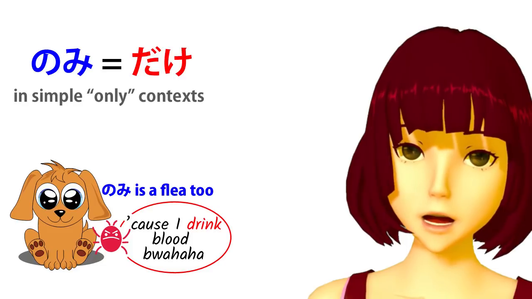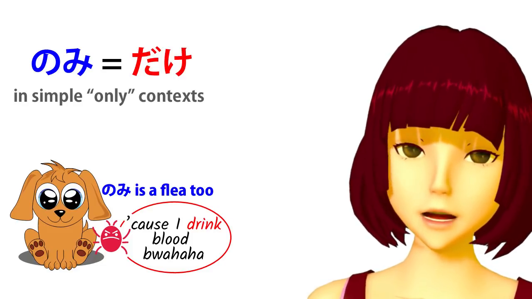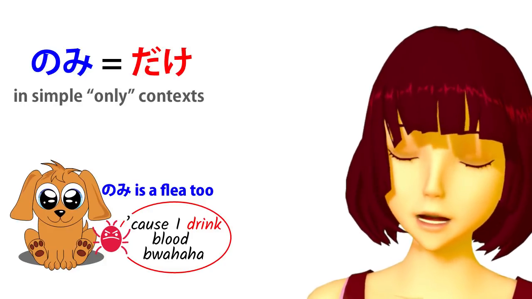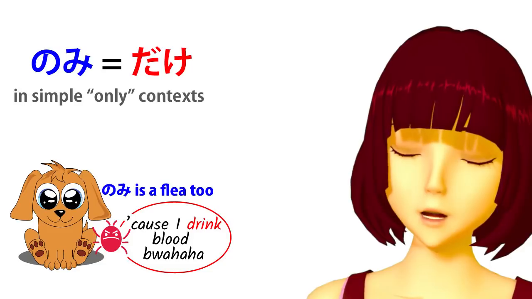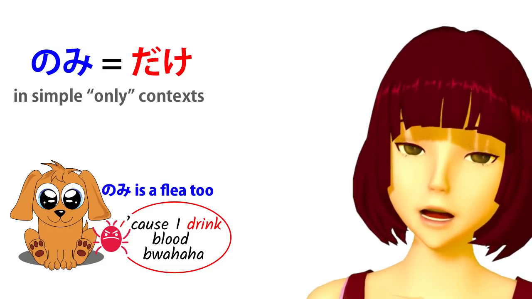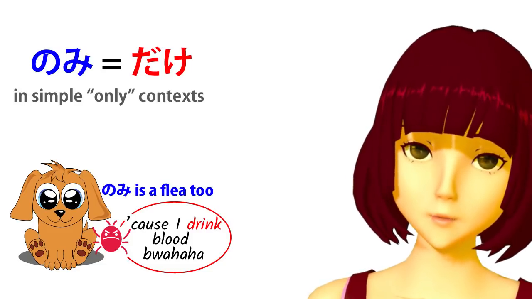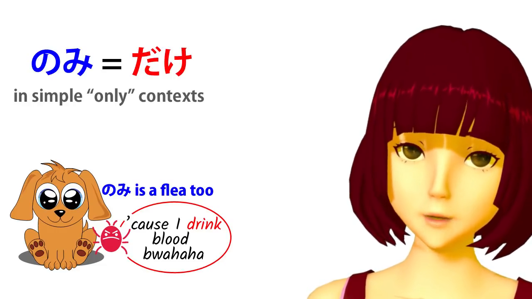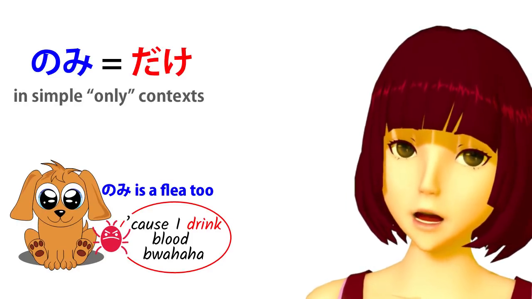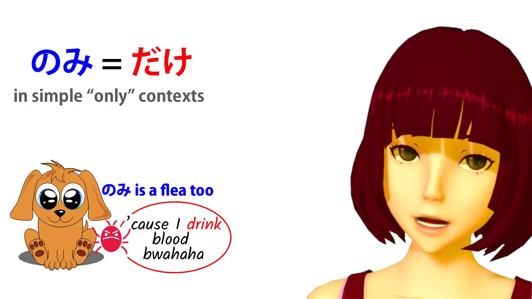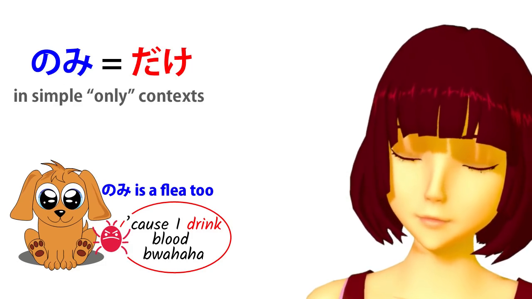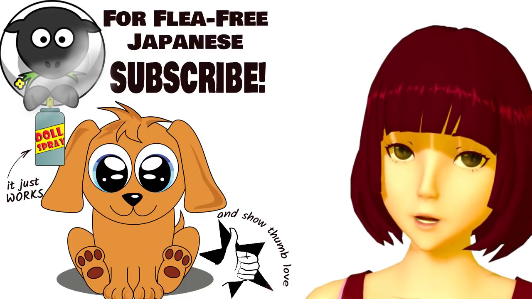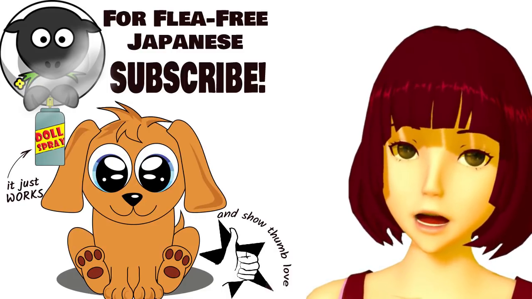Nomi is used in formal contexts. It's mostly used in writing, and unless you're trying to use very formal Japanese, you won't really need to use it. The reason it's important to know is that, for example, if you are going to go into a place and the sign was telling you that only members are admitted, it could save a lot of embarrassment if you knew that nomi means the same thing as dake. And that kind of sign is precisely where they would use nomi, because it tends to get used in these formal, official kinds of context.